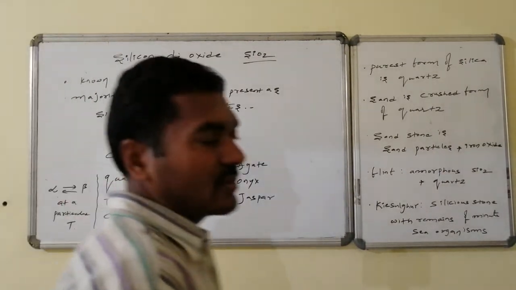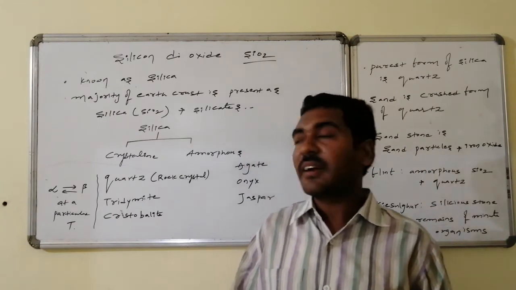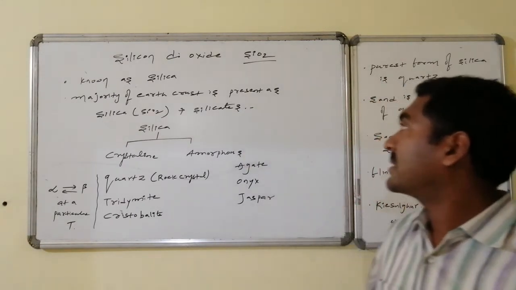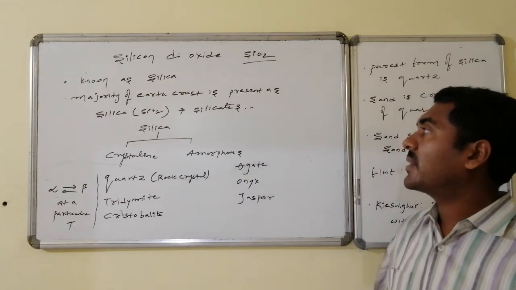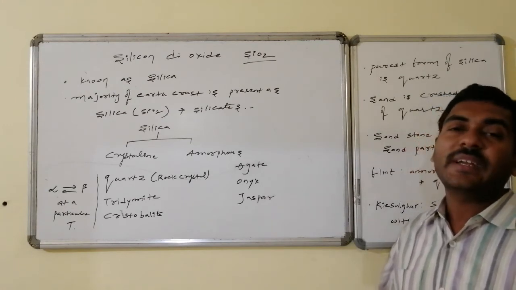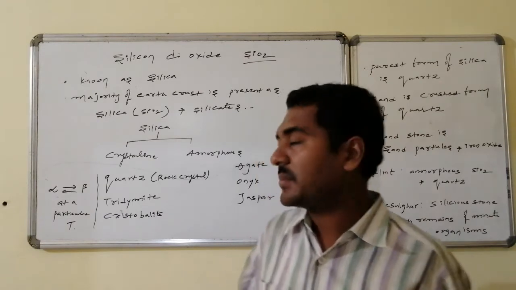Silicon dioxide, that is SiO2, is known as silica. Yes, it is known as silica. The majority of the earth's crust is made of SiO2, that is silica, followed by silicates. This silica is present in two varieties of forms. One is the crystalline form and the second one is the amorphous form.